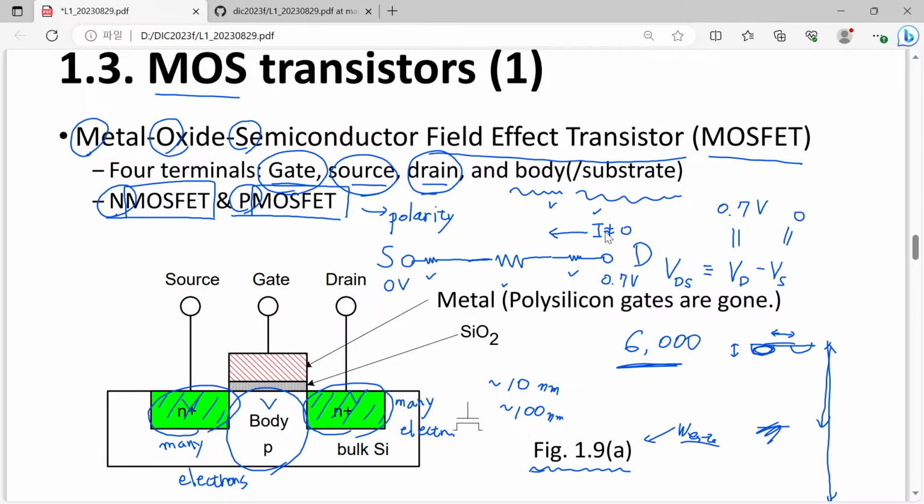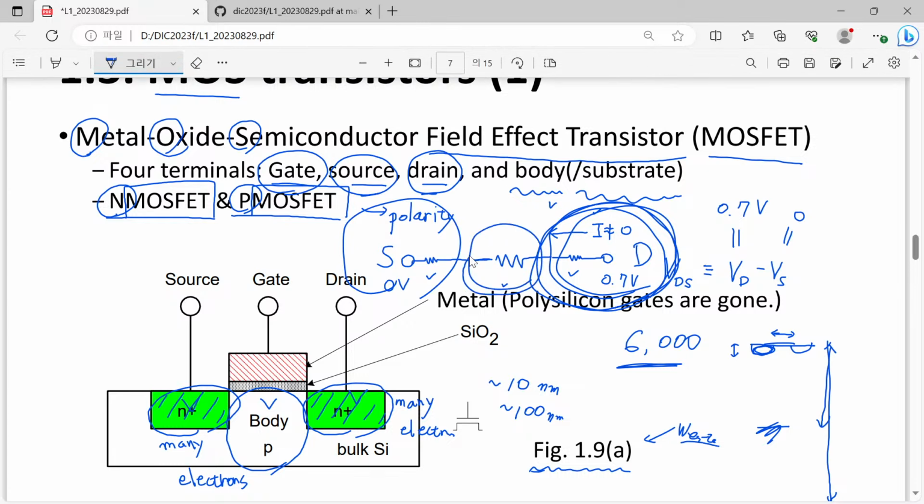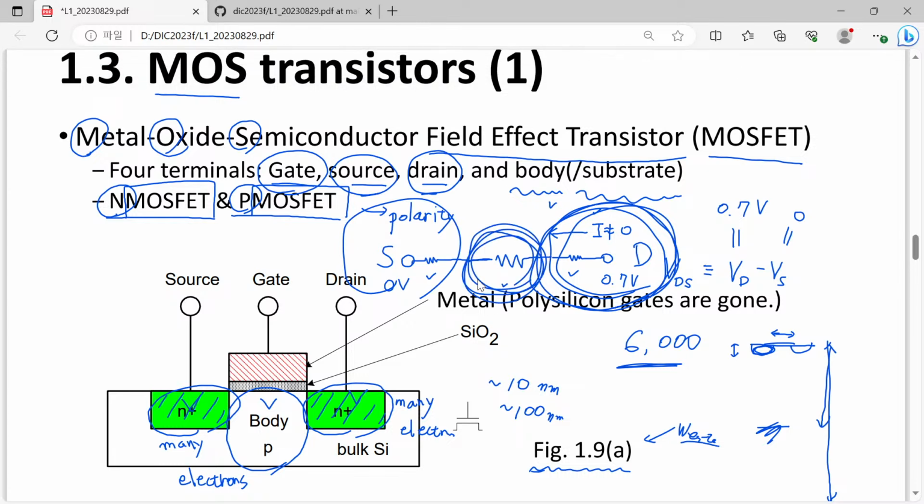As you know, this is the central idea of our transistor. We wanted to have current conduction between these two terminals, source and drain. We wanted to utilize this drain current. However, this drain current is controlled not by drain voltage, not by source voltage, but by the change of the central resistance.